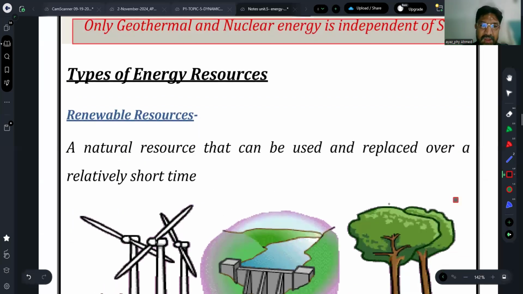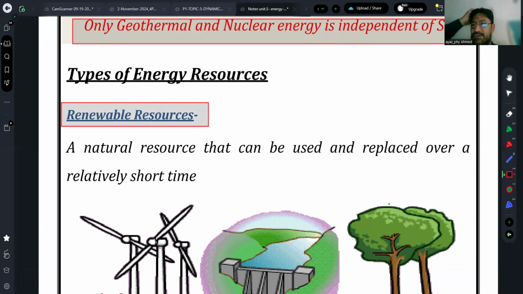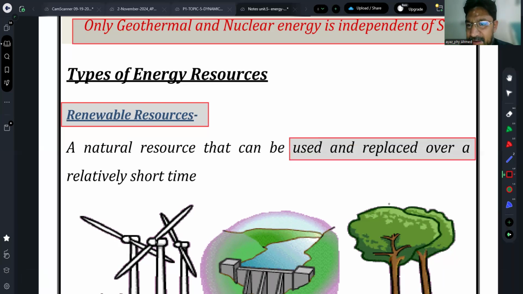Okay, so here we go. There are different types of energy resources. There are two main classifications actually. One classification is your renewable energy resources. Renewable energy resources are those resources which are used but they are not consumed. They are used once, when they are used, they provide you the energy, but they are not consumed. They are just reused. For example, you can simply define the renewable energy resources that they can be used and replaced over the relatively short time.